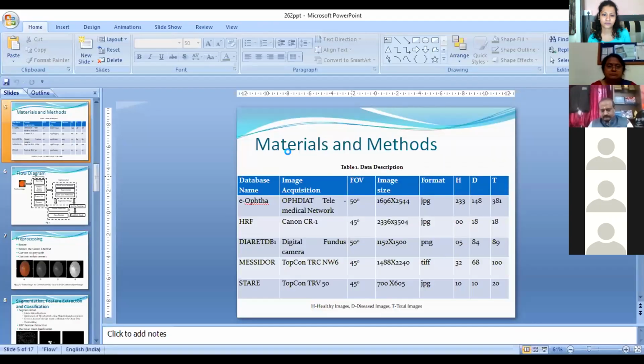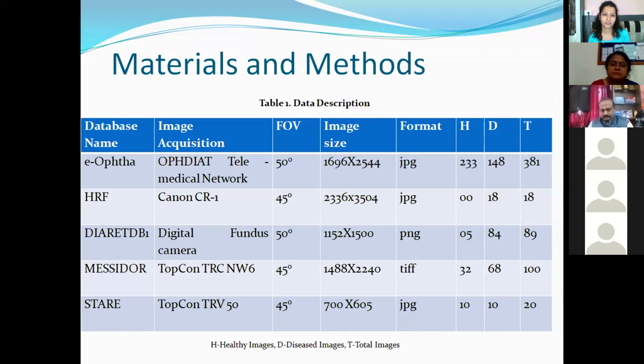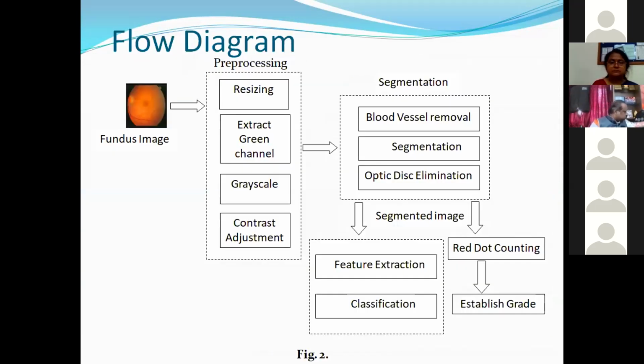I had to take up again. I would like to start from the point where I had stopped. This experiment has been conducted on fundus images available from various publicly available databases like e-ophtha, high resolution fundus database, DiaretDB1, Messidor, and STARE. When we were gathering this data from different databases, we found that their field of view was different, image sizes were different, and the formats were also different, so we had to pre-process the data. This table shows the number of healthy images, the number of diseased images, and the total number of images. Now, this is a flow diagram of the experiment that was conducted.